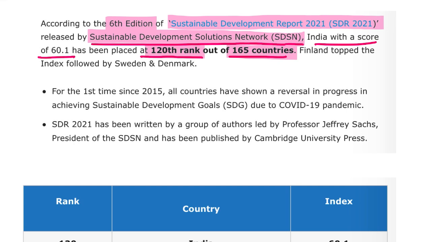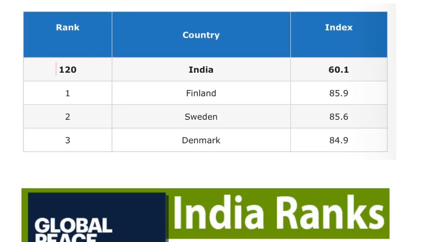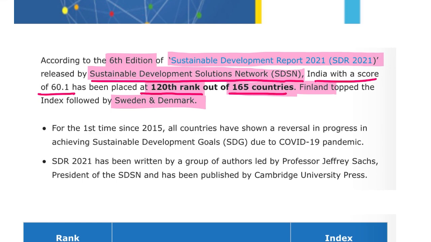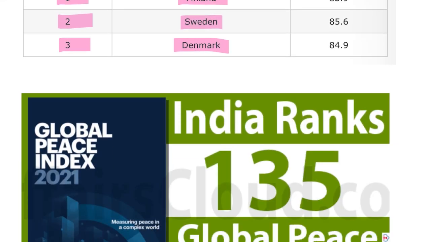In this report, Finland topped it, followed by Denmark and Sweden. Similarly, if we look at the ranking, 120 of India, first was of Finland, second was of Sweden, and third was of Denmark. This is very important. Alright, do take a note of it.